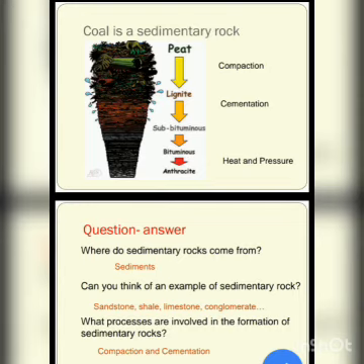Answer is compaction, which means compressing one above the other. And second is cementation, which means having some kind of cement or glue between these sediments. That forms the rocks.